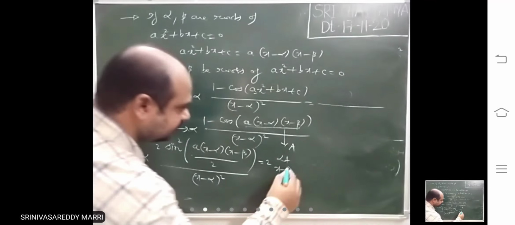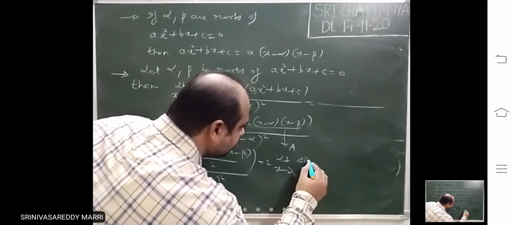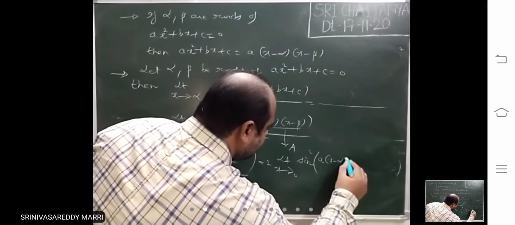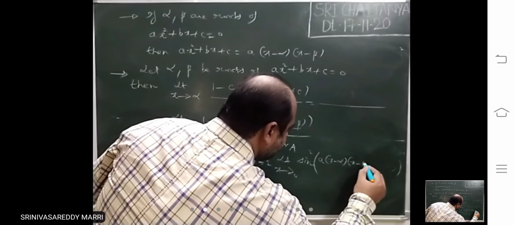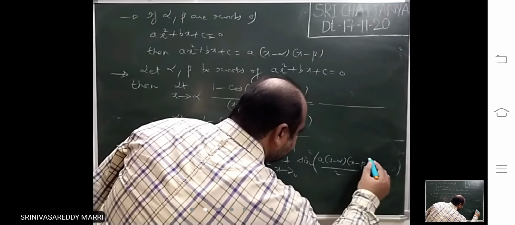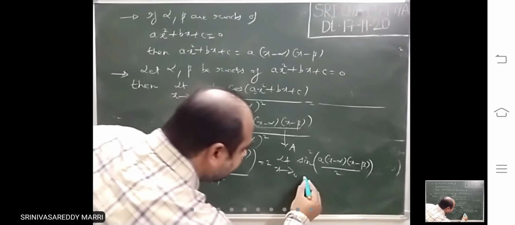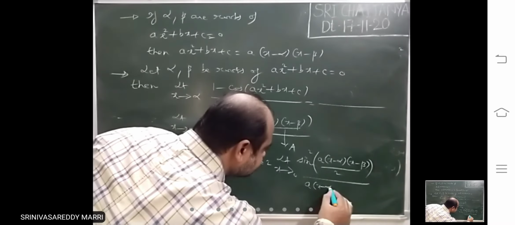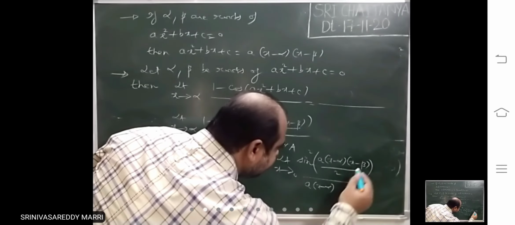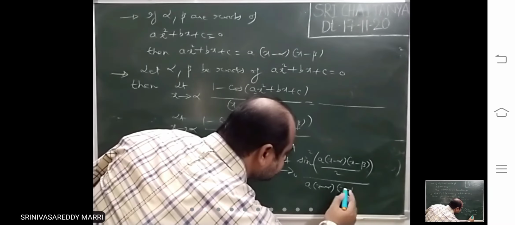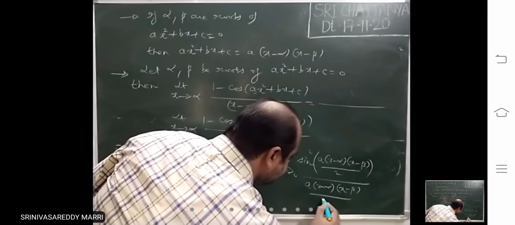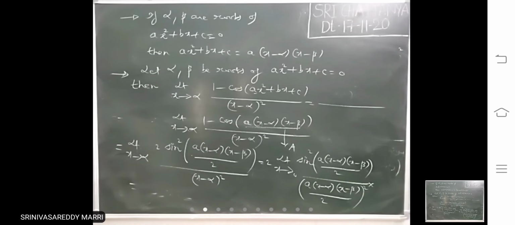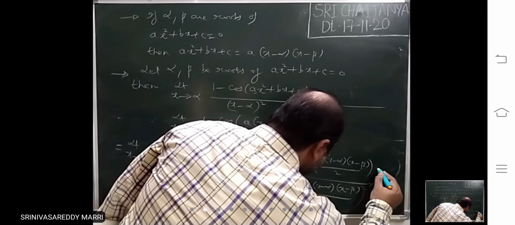Limit x tends to alpha, sine square a into x minus alpha into x minus beta by 2, and I am multiplying and dividing with this whole square, because in the denominator this whole square must be there. X minus beta by 2 whole square.